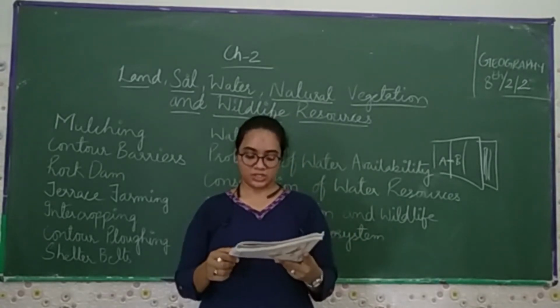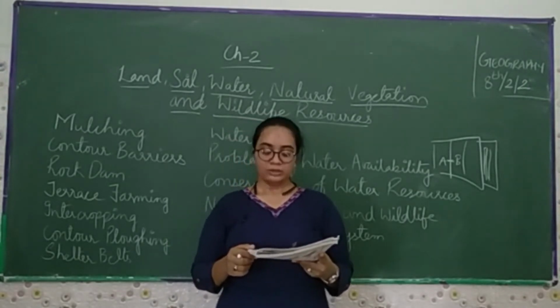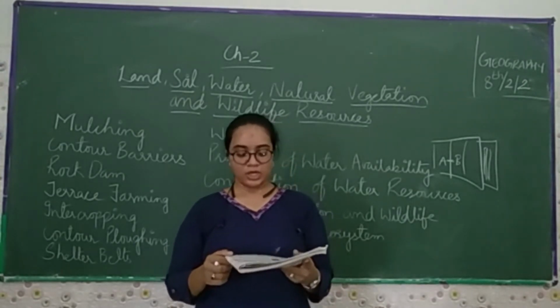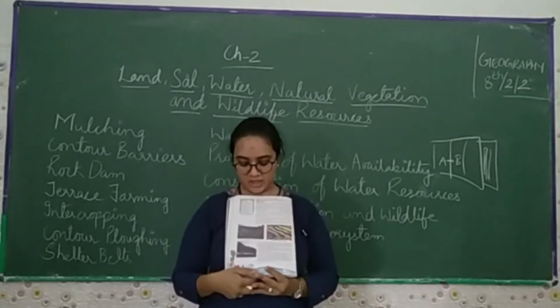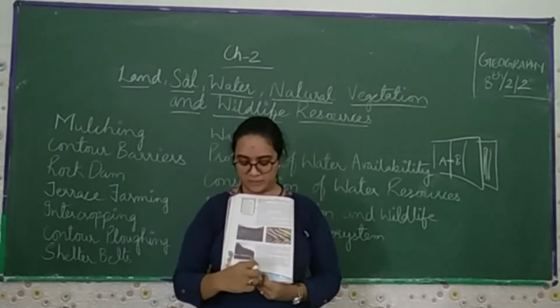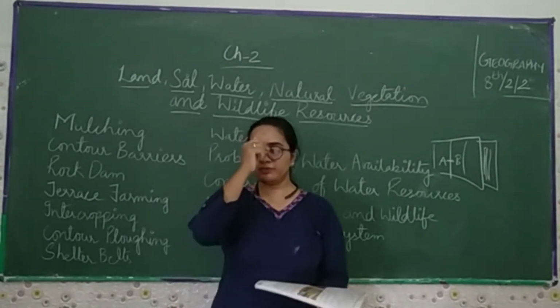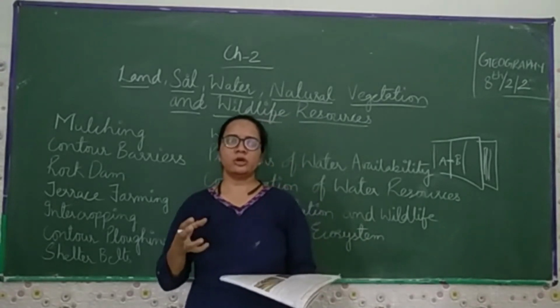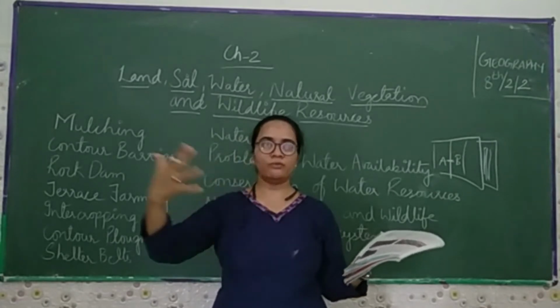Now the next one is the shelter belt. In the coastal and the dry region, rows of the trees are planted to check the wind movement to protect the soil cover. Now what the shelter belt is, you can see there is a number of trees in a particular queue, or you can say in the particular line, where somehow they can create a barrier to the flow of the air.